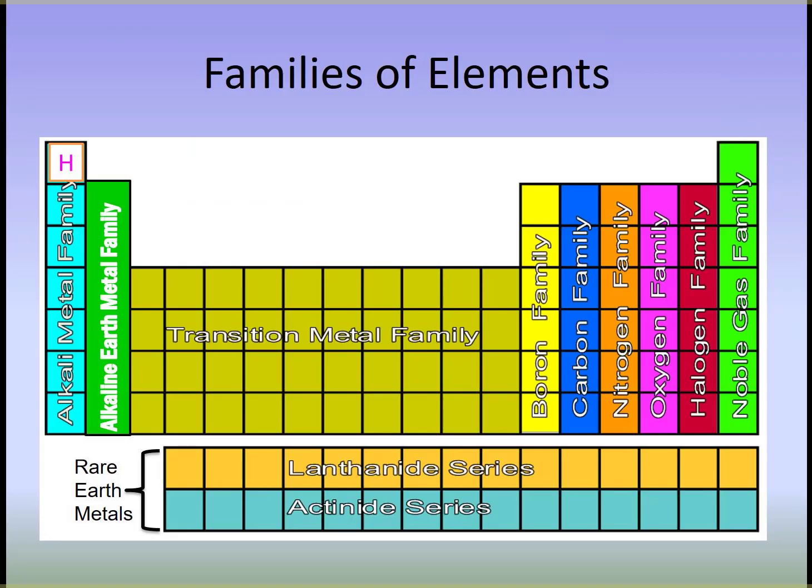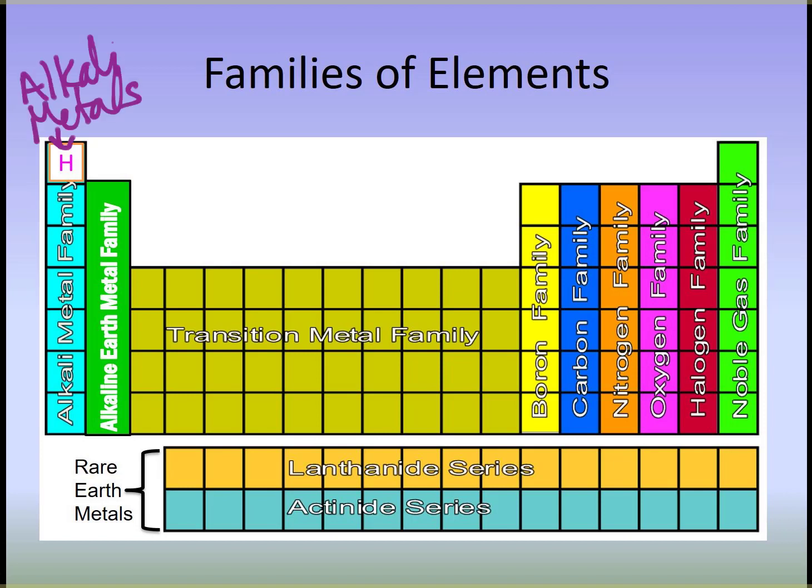You do need to know the names of the families. So starting over on the left-hand side, this is the alkali metal family. So you should have a periodic table that you can look at. Go ahead and stop the video if you don't have your periodic table out in front of you. But you want to write the name of the family right above. So this is the alkali metal family.